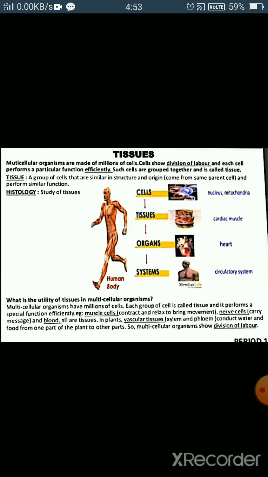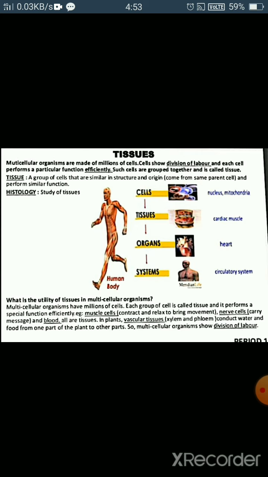Tissue is actually a group of cells. I have already discussed that the fundamental and structural basic unit of life is called the cell. So when cells group together and cluster together, it forms a tissue. And when tissues combine together, it forms a particular organ like the heart, kidney, liver. And when organs combine together, it forms a whole system, right?